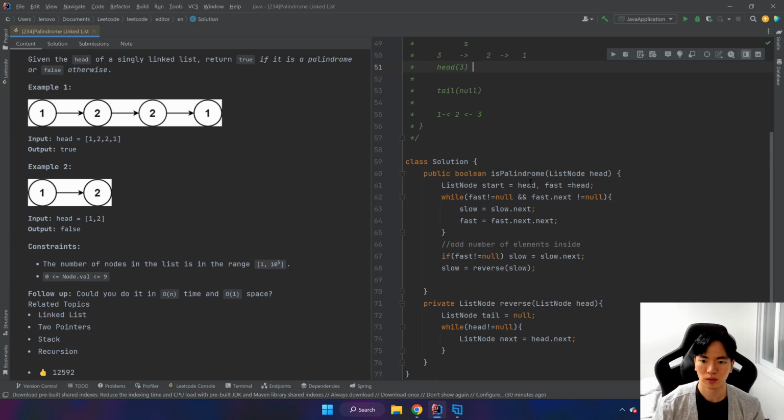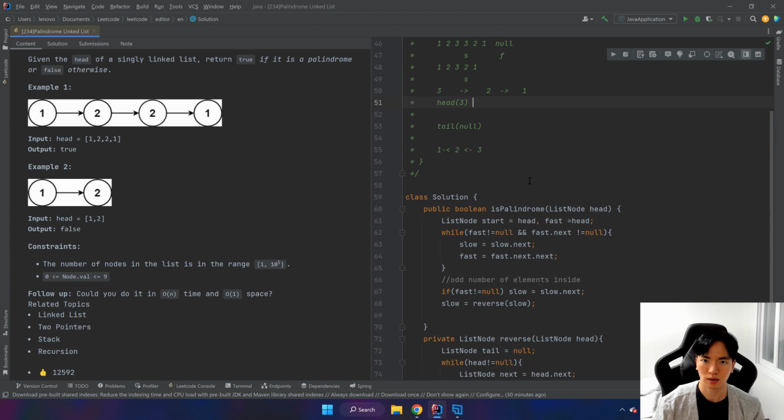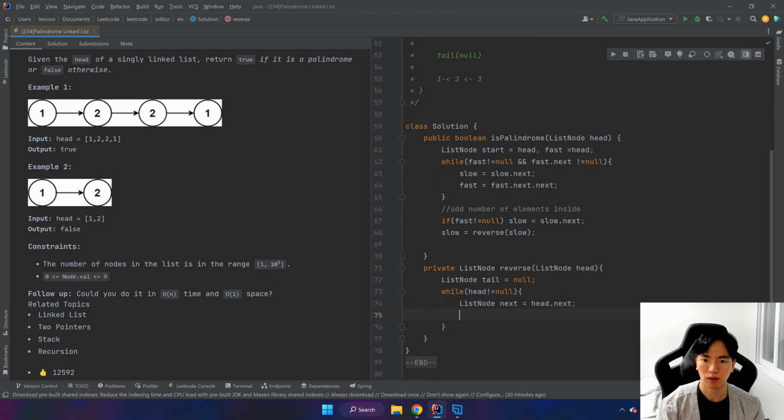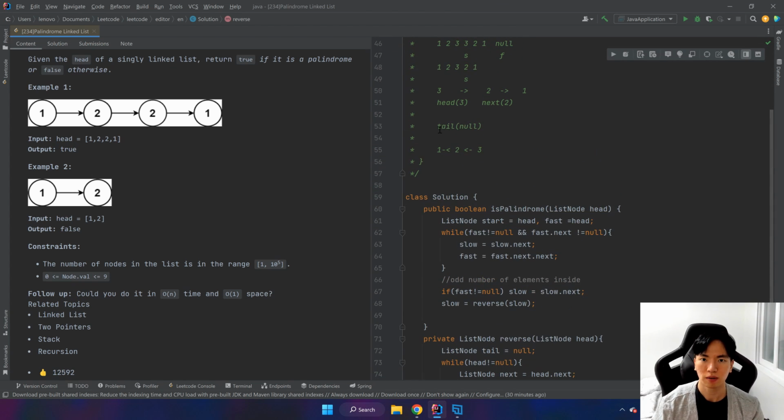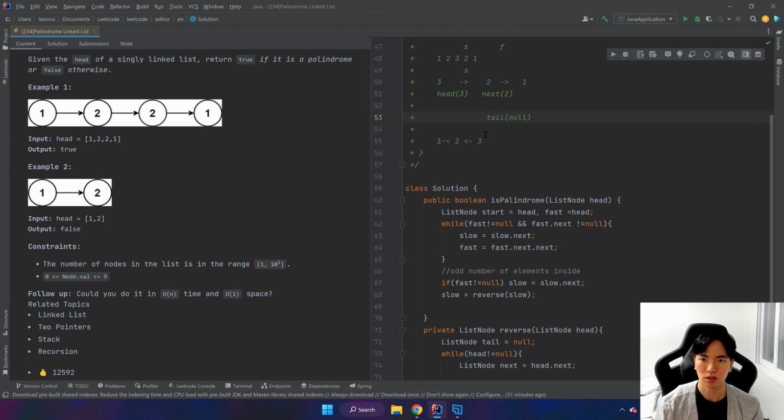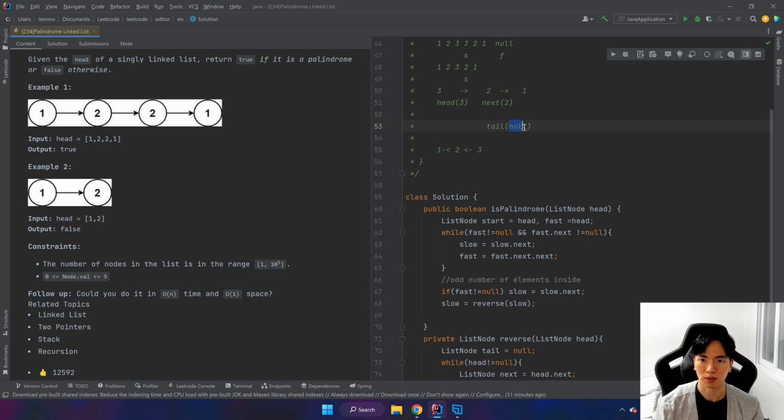That's storing the value 2. Now we actually want to connect our head not to this next, but to our tail, to substitute the value of 2 inside here, and head's value inside our tail.